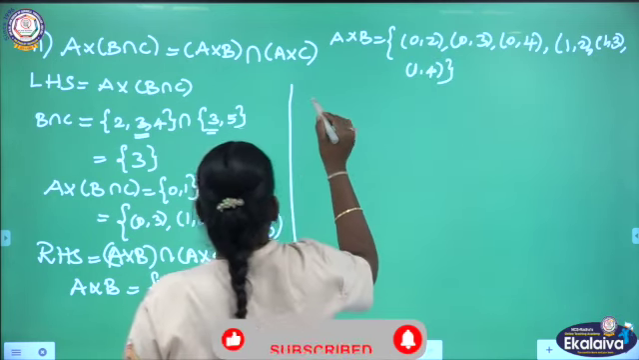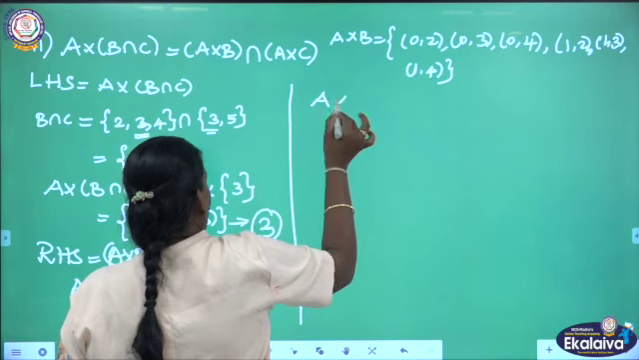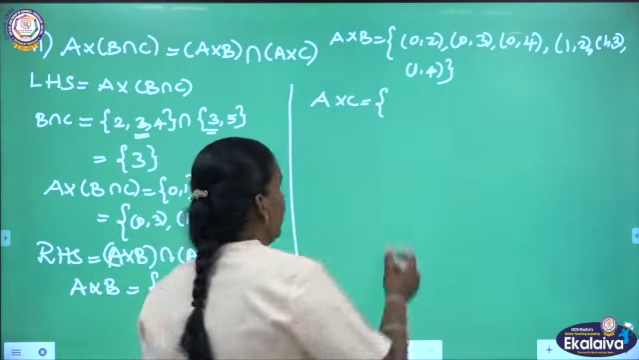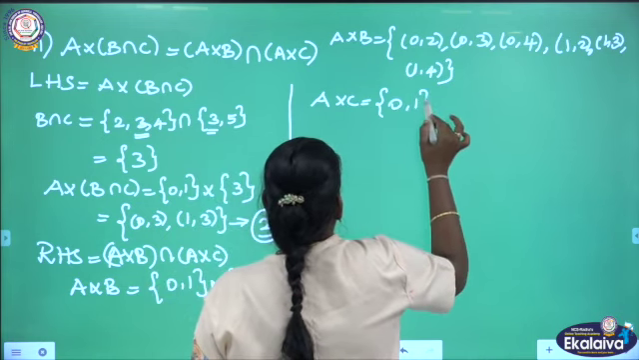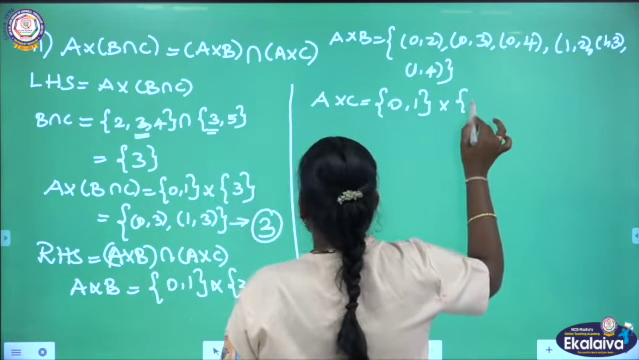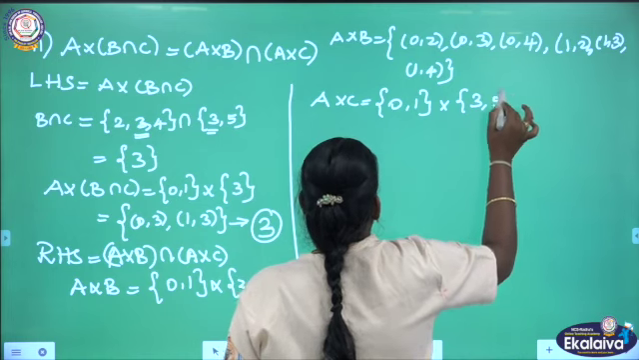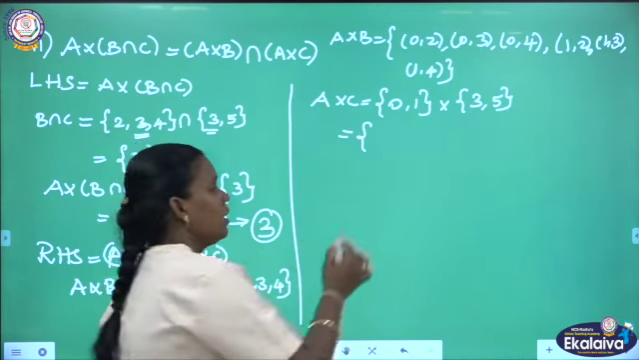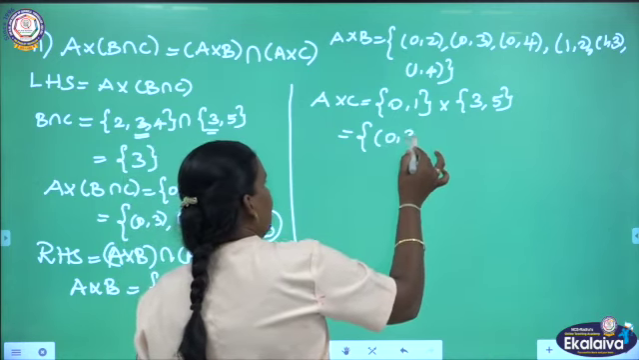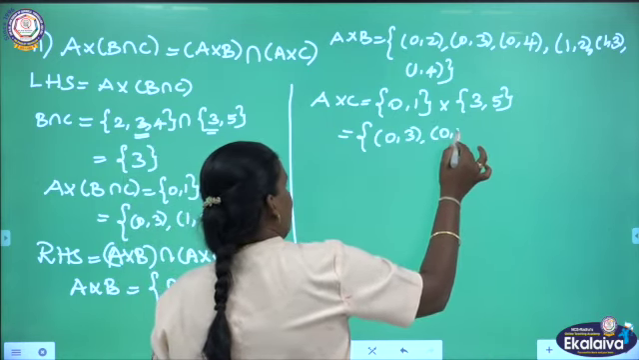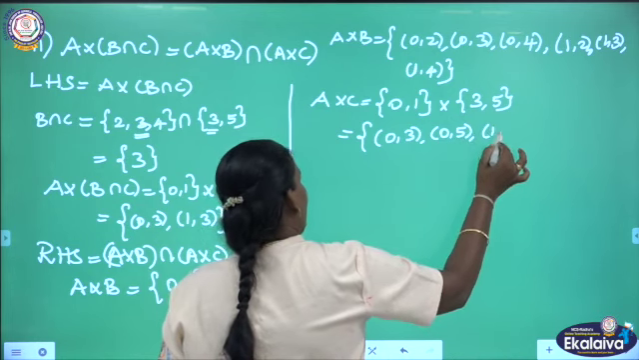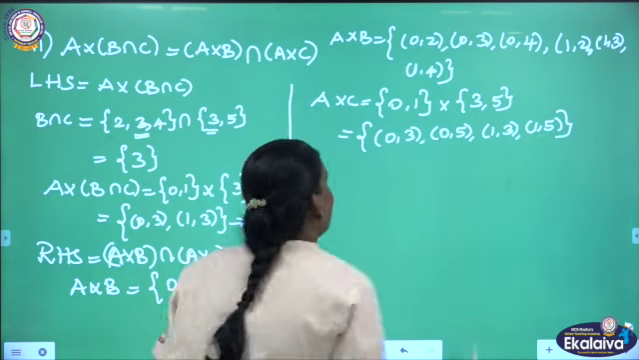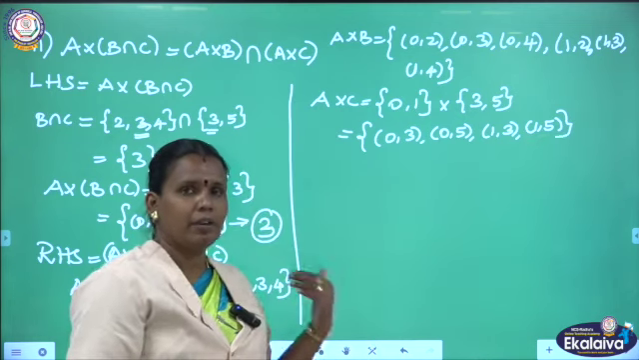Next we need to complete our Cartesian product for A cross C. A cross C is A set {0, 1} cross C set {3, 5}. Get the cross product for these two sets. Write the cross product as (0, 3), (0, 5), (1, 3), then (1, 5). We completed A cross B and A cross C.